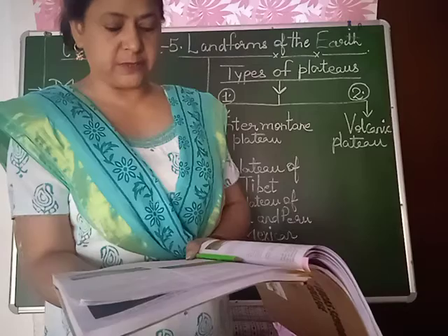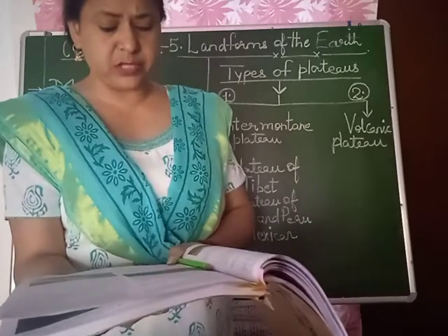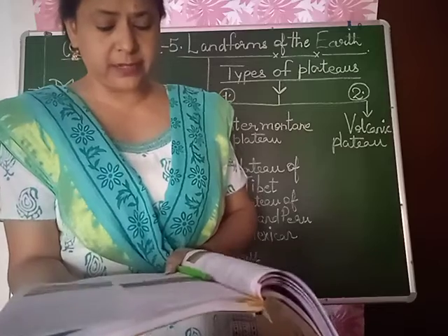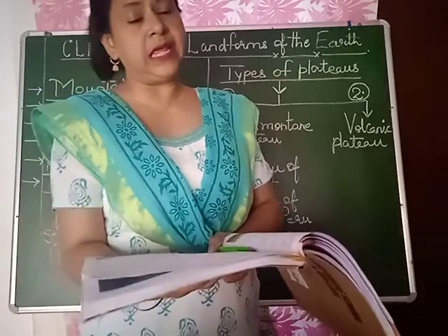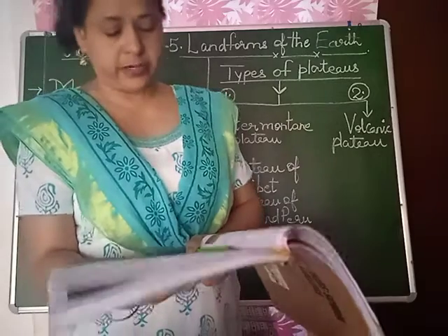Agriculture is possible in certain places which have basaltic soil. So only the places which have basaltic soil can have agriculture.